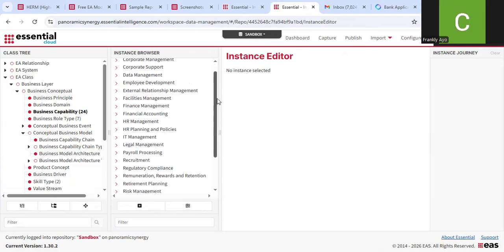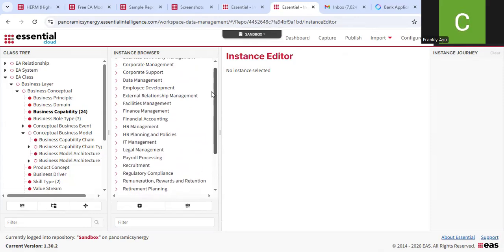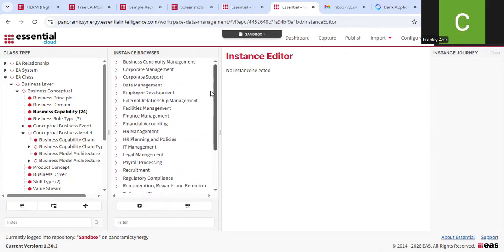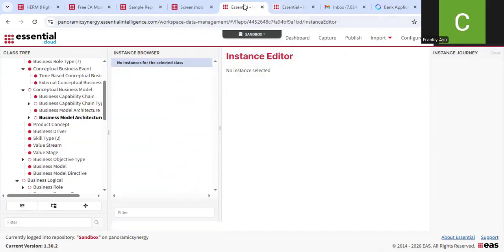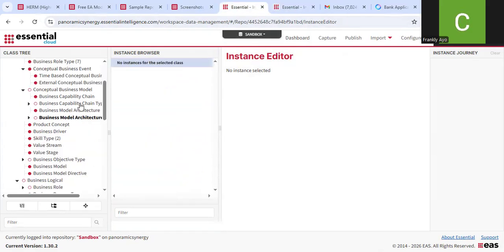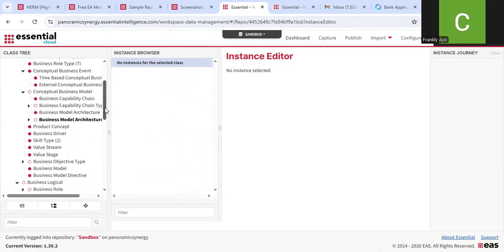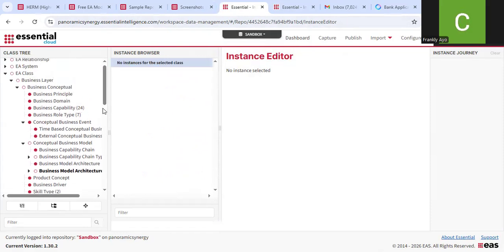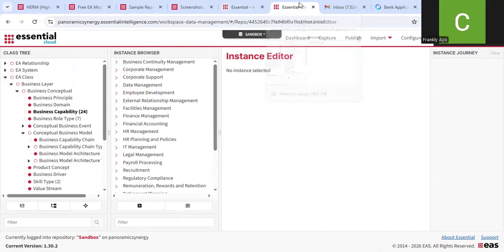You can see various business capability models here for a generic corporate environment. If I come over here, we've got this from conceptual and we have this. So if I come over here, you see that, okay, it has already refreshed. So that's why you can see it has refreshed already on its own, even without reloading the browser.